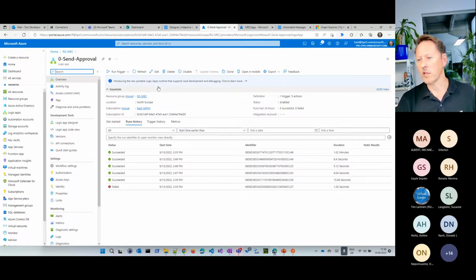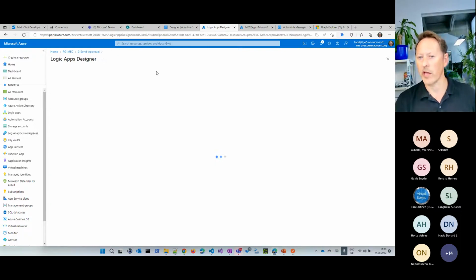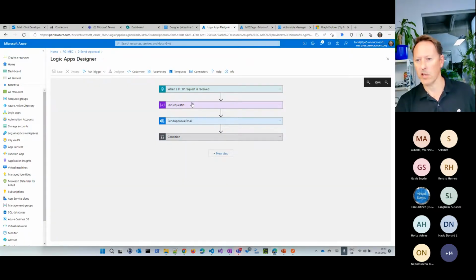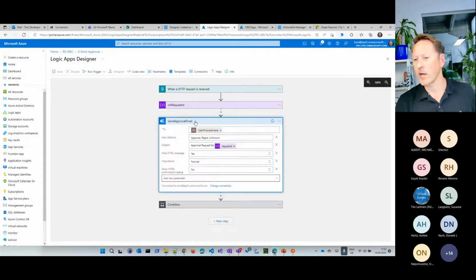So this is the simplest way how you can send an approval email with Microsoft Graph or with a connector. If I look at that here, we will see that this logic app hopefully shows me the content. Here we go. And we have a ready-to-use action. So this is perfect for simple use cases. We don't need to have Graph. We don't need to have an application, but we can use the connector here. This is a ready-to-use connector, which authenticates with a user.